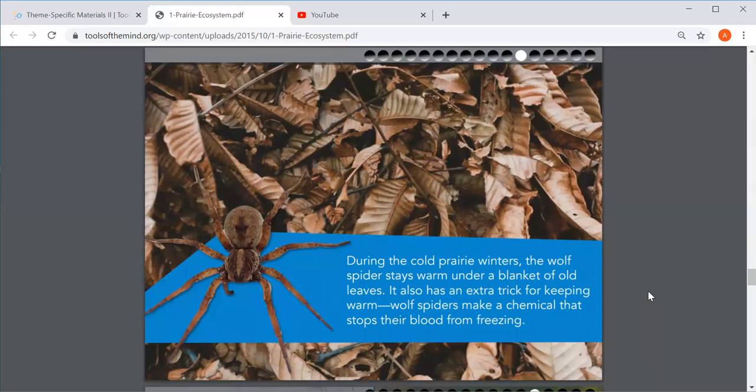During the cold prairie winters, the wolf spider stays warm under a blanket of old leaves. So this spider just hangs out underneath all of these leaves for the whole winter. It also has an extra trick for keeping warm. This spider can make a chemical that stops the blood in its body from freezing.